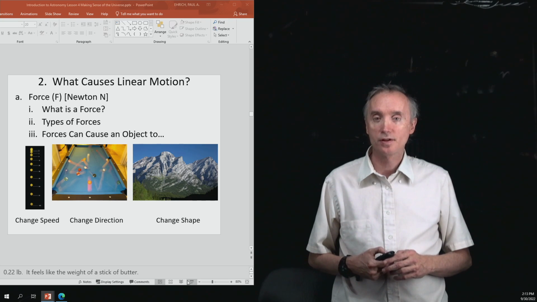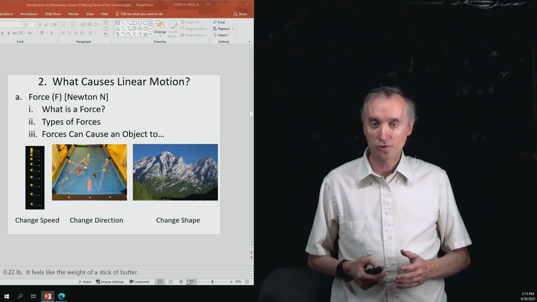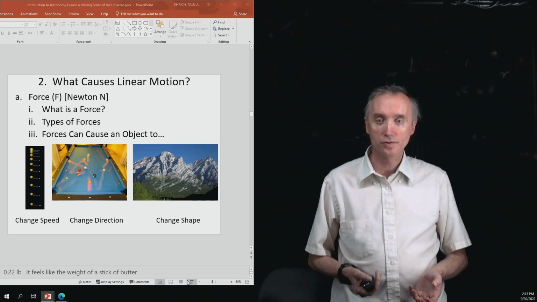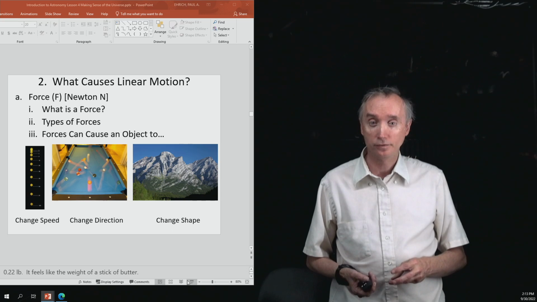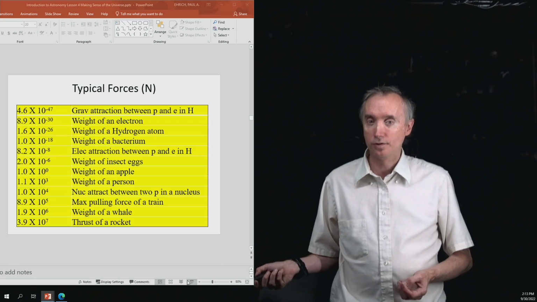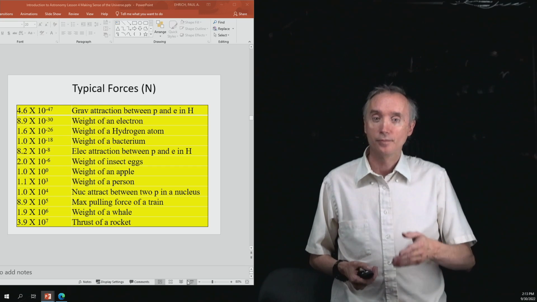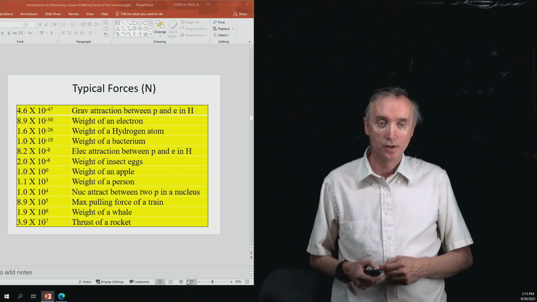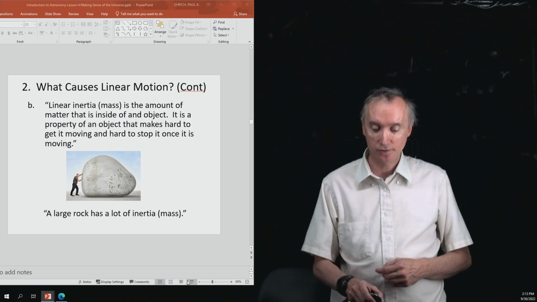In our previous segment, we were talking about what a force is. A force is a push or a pull, and we also learned about some types of forces and what forces can do. The abbreviation for force was the letter F, and the unit was the Newton. So, in case you're wondering how big forces can be, and how small forces can be in newtons, there you go. Now we're going to talk about another concept called mass.